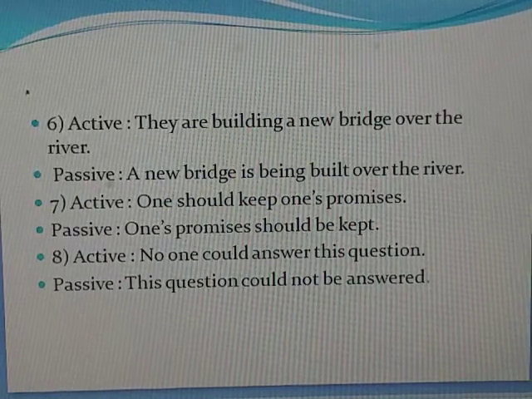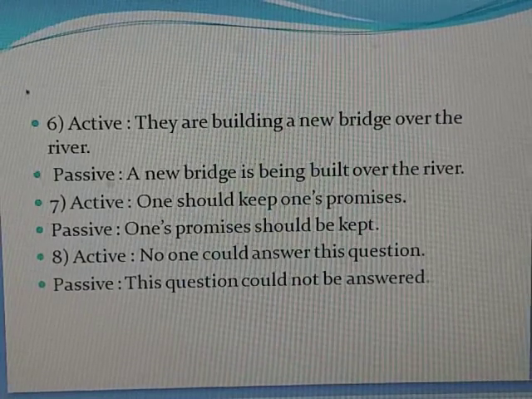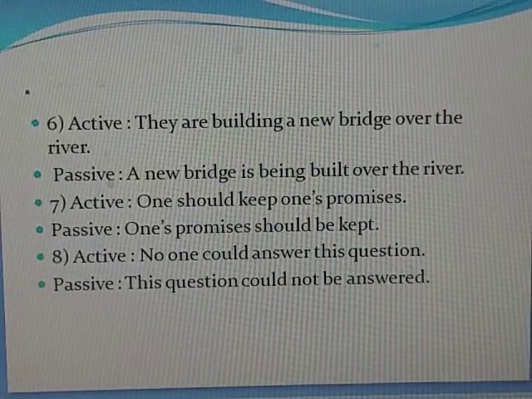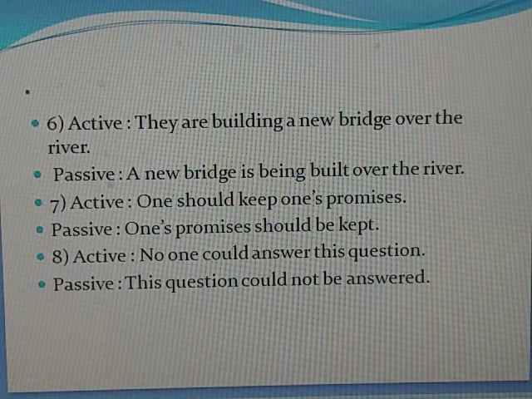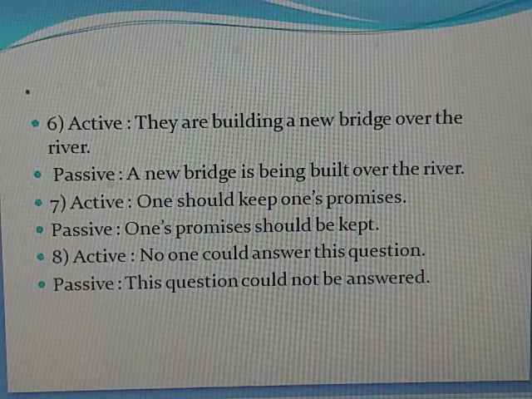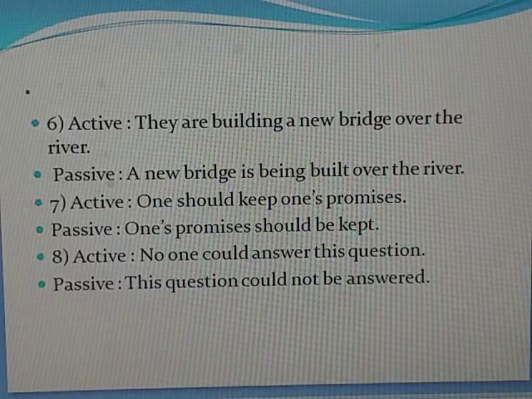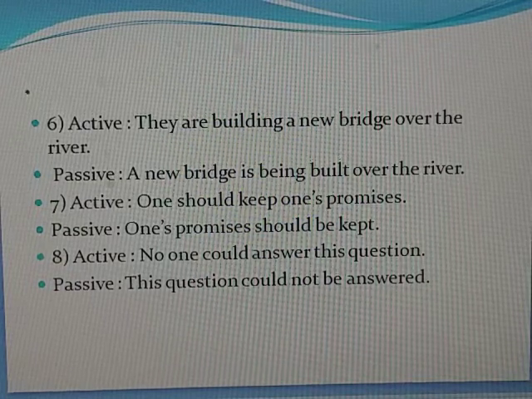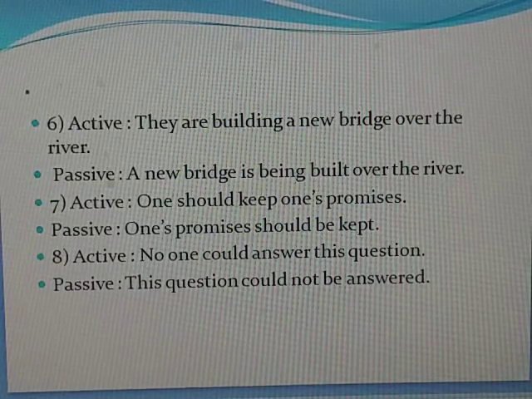They are building a new bridge over the river. Passive is: a new bridge is being built over the river. One should keep one's promises. Passive: one's promises should be kept. Active: no one could answer this question. Passive: this question could not be answered.